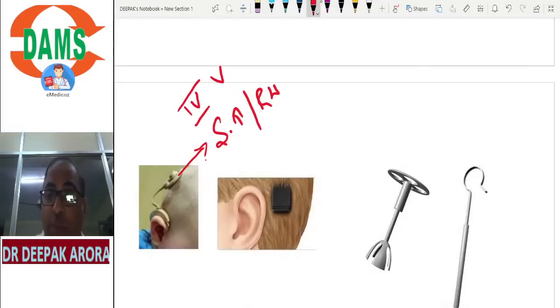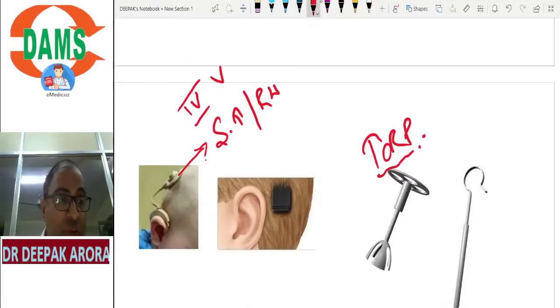These are ossicular prostheses which I am showing you. PORP, and TORP, total ossicular replacement prosthesis. It is used for your safe ear after tympanoplasty. And this type of prosthesis we use after stapes surgery. That is for your otosclerosis. So all these basic points should be on your tips.